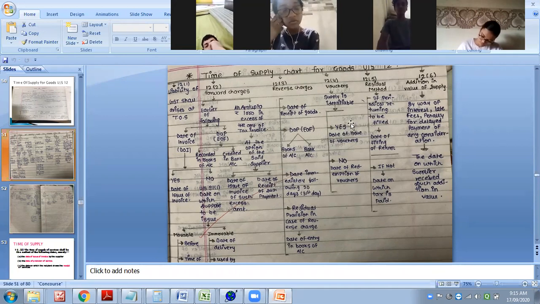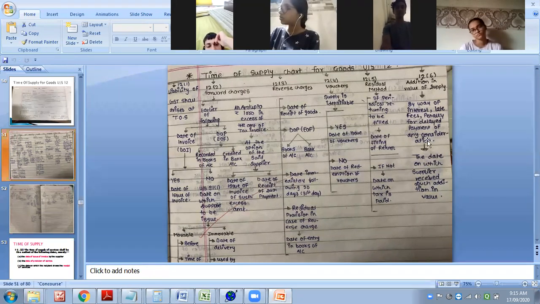depends whether it is identifiable or not. If it is identifiable, date of the issue of voucher. If not, date of the redemption of voucher. Then residual method also we have seen, date of the filing of return. If it is not given, then date on which the tax has been paid. And if it is interest and penalty, then the date on which they have received such kind of intimation.